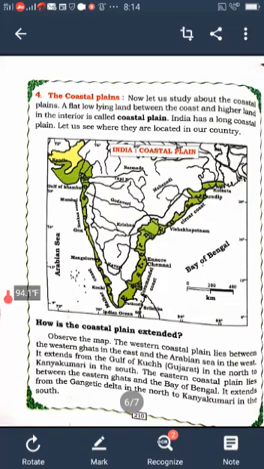So I think, children, you should read this lesson 2 or 3 times. Read slowly and you can understand this lesson in detail. We know about the Indian physical features.